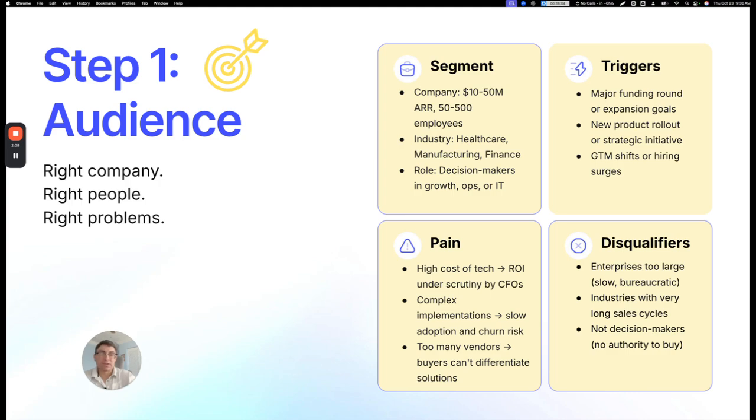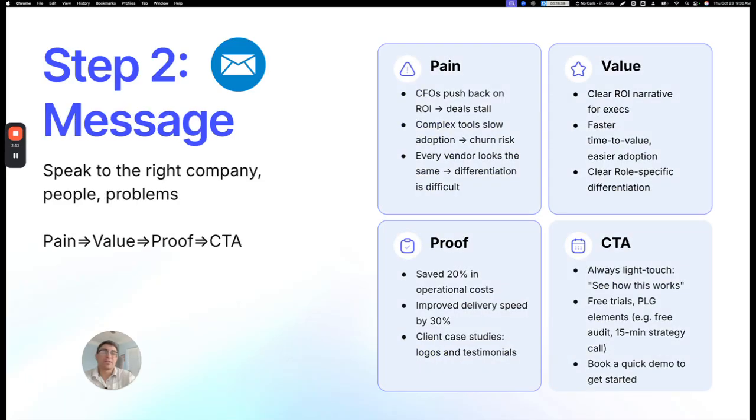Step two: message. Even great targeting fails if the message doesn't land. We use a consistent structure across ads, landing pages, retargeting, and email: pain, value, proof, CTA. Here are a few examples. Pain often looks like deals stalled because the CFO pushes back on ROI. Tools are complex and slow adoption, and every vendor sounds the same.